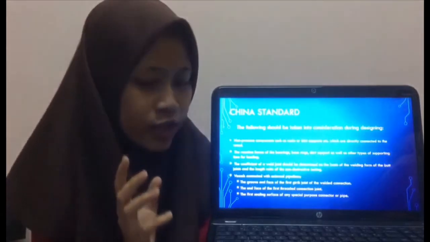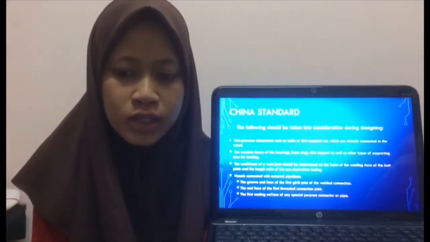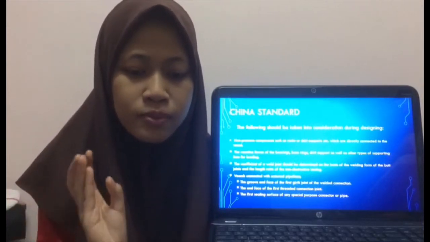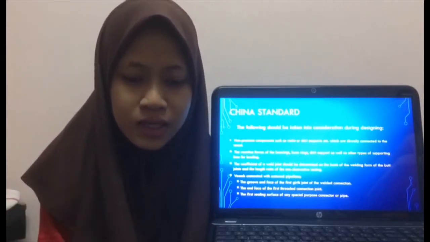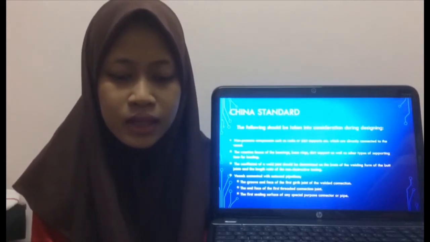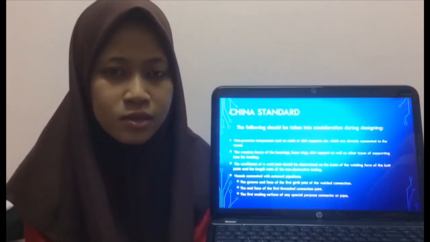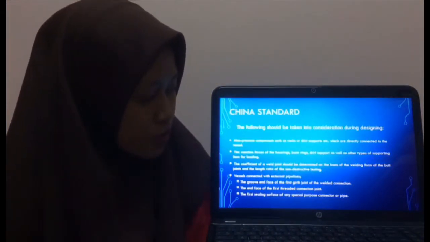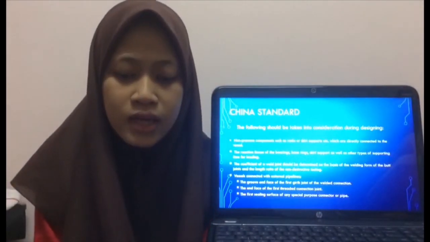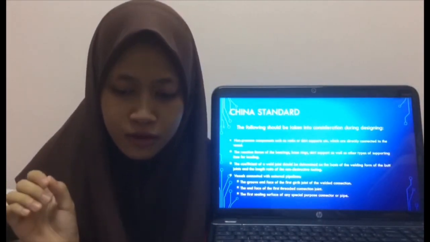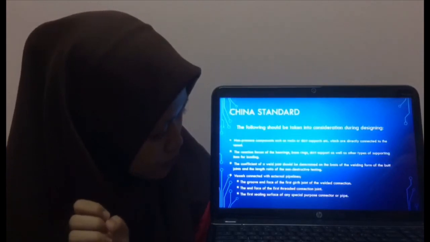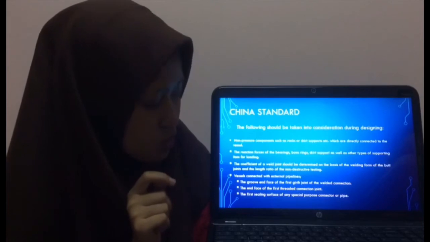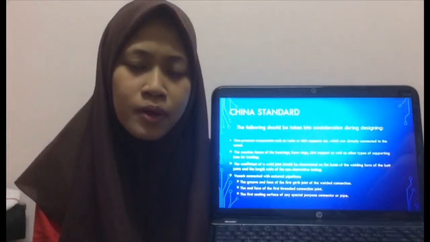And then for welded joint, the coefficient of a welded joint should be determined on the basis of the welding form of the butt joints and the length ratio of the non-destructive testing. And the last one is vessels connected with external pipeline. The groove and face of the first girth joint of the welded connection, the end face of the first threaded connection joint, and the first sealing surface of any special purpose connector or pipe.